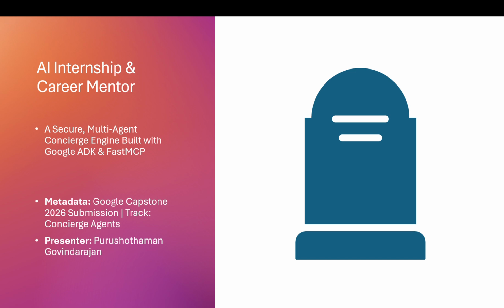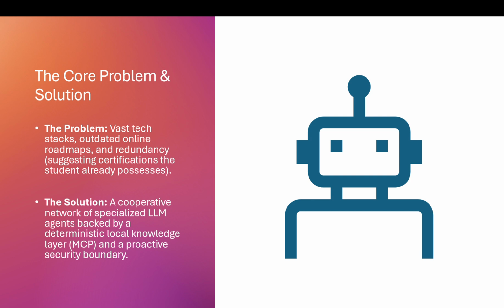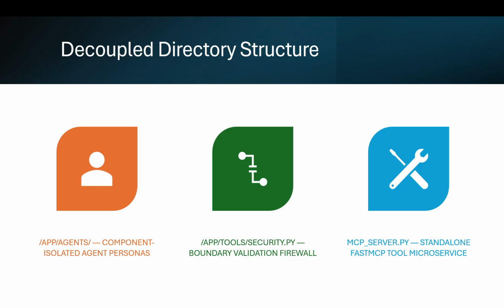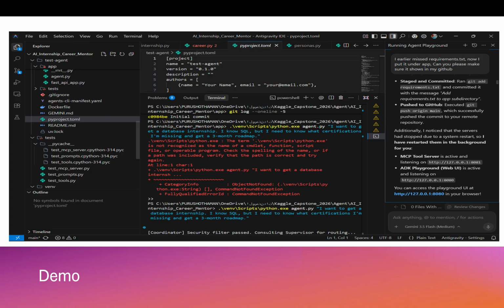It is a secure multi-agent career mentoring system built using Google Agent Development Kit and a local Model Context Protocol server. Students interested in artificial intelligence, cybersecurity, and cloud engineering often struggle to identify the exact skills, certifications, and internship roles required for their target path. That's why I built this agent as the solution. The project follows a modular architecture where orchestration, factual retrieval, security validation, and problem definition are separated into independent components.